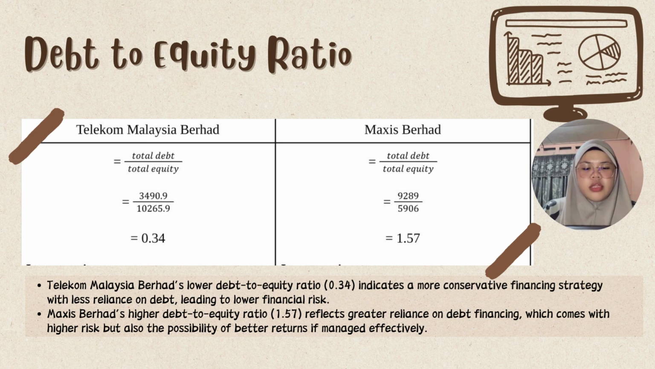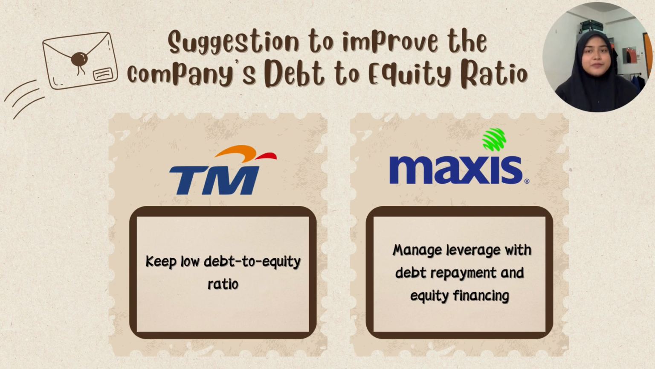Maxis Berhad higher debt to equity ratio reflects greater reliance on debt financing, which come with higher risk but also the possibility of better returns if managed effectively. Telekom Malaysia keeps a low debt to equity ratio to minimize risk. Maxis must manage its higher leverage by repaying debt and considering equity financing.